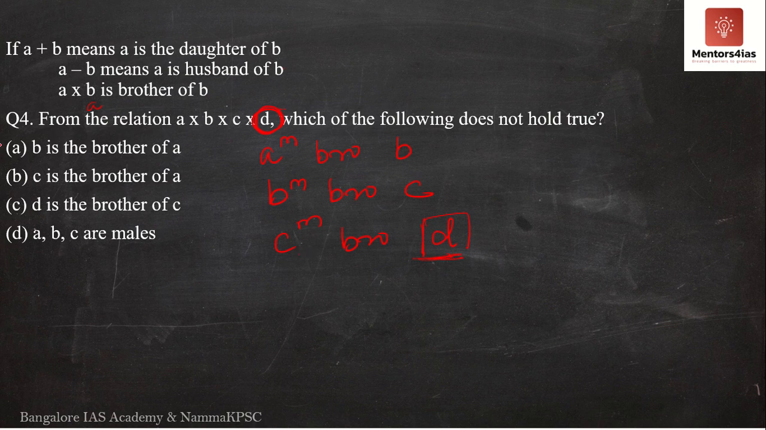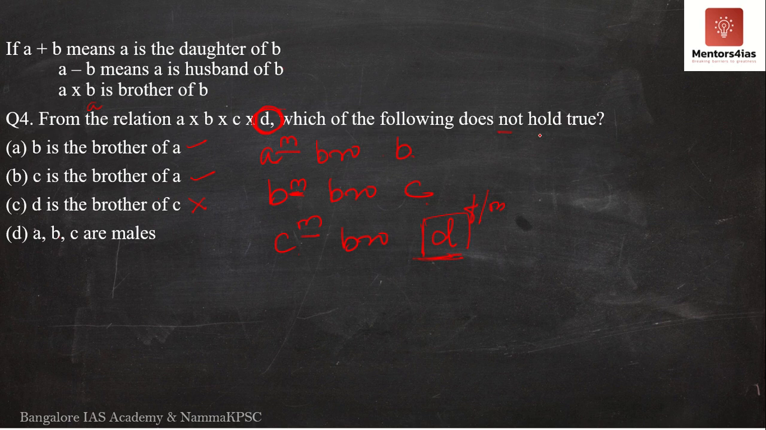So based on this, we have to identify the correct option. B is the brother of A. Yes, obviously, we have determined this. If A is the brother of B, B is also the brother of A. So this is true. C is the brother of A. Yes, B is the brother of A and B is also the brother of C. Therefore, C is also the brother of A. Okay. D is the brother of C. No, this we don't know. D could also be the sister of C. At the same time, A, B, C are all males.